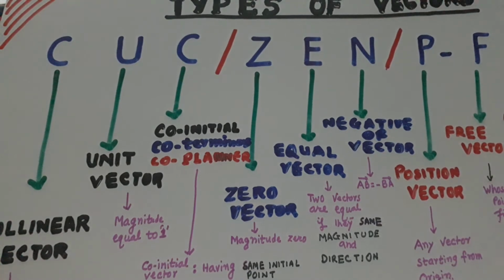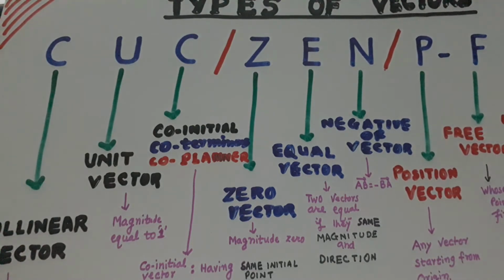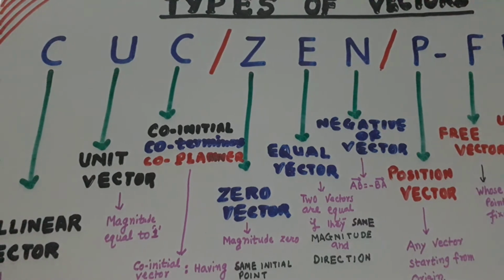Those vectors will be called equal vectors. Negative of a vector: if there are two equal vectors in the opposite direction, length is equal but their direction is opposite, so one vector will be the negative of the other.